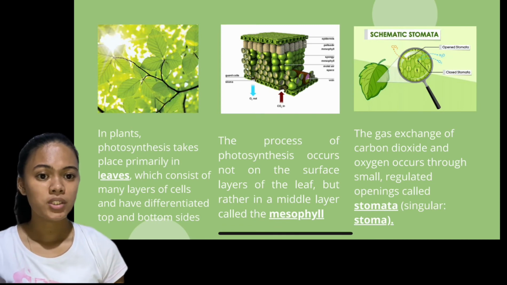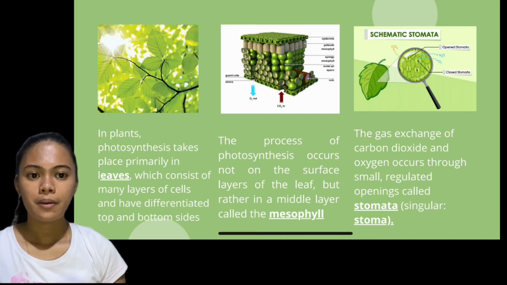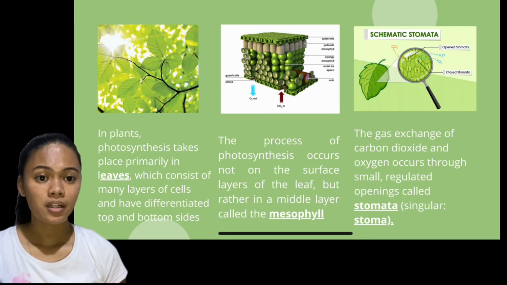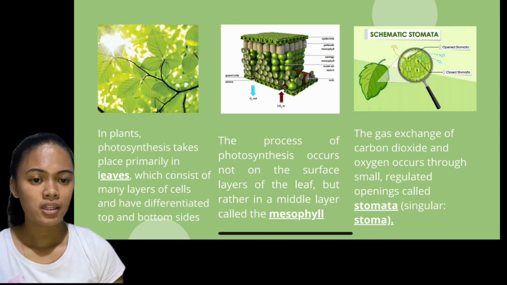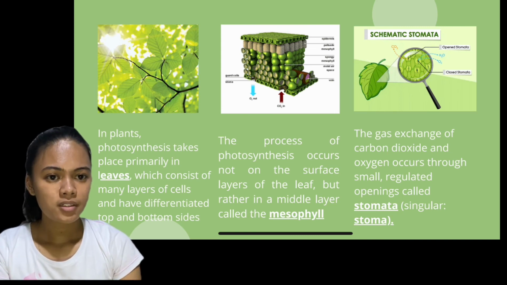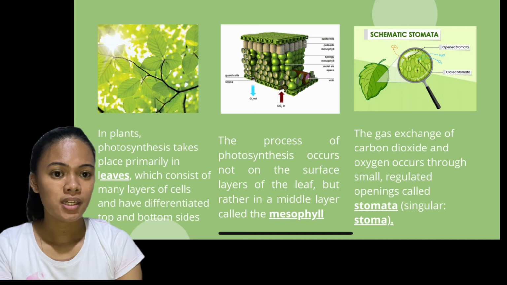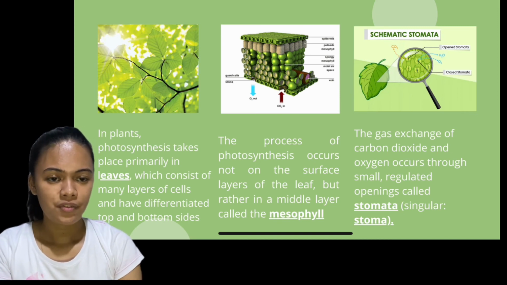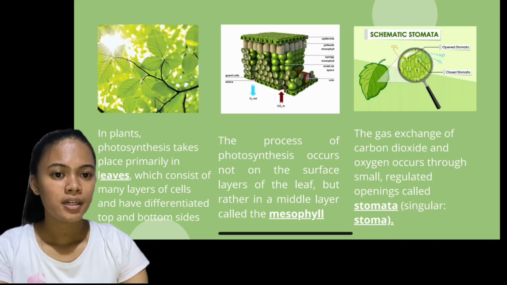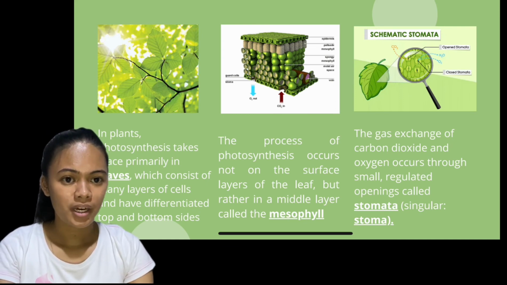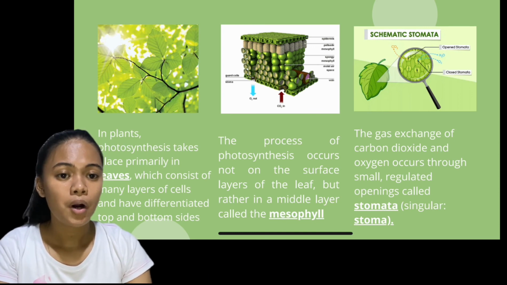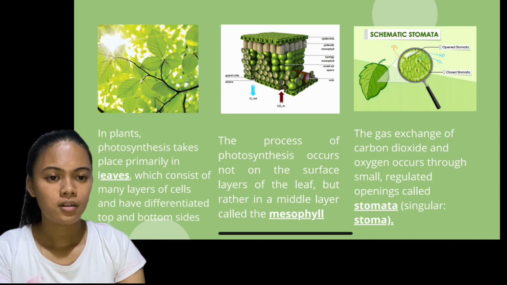In plants, photosynthesis takes place primarily in the leaves, which consist of many layers of cells and have differentiated top and bottom sides. The process of photosynthesis occurs not on the surface of the leaf, but in the middle layer called the mesophyll. The gas exchange of carbon dioxide and oxygen occurs through regulated openings called stomata.